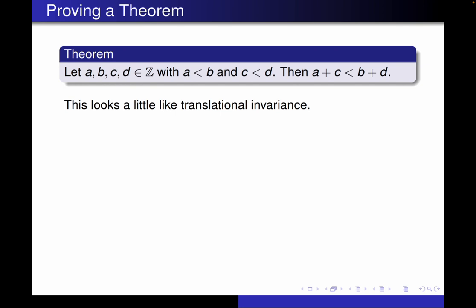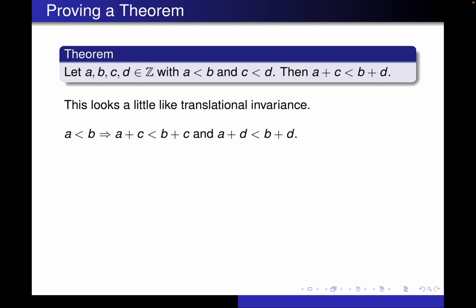Now, this isn't directly stated in the axioms, but we should be able to prove it from them. So this looks like a little bit of translational invariance, so it stands to reason that we might be able to use translational invariance to prove it. So let's see what happens. If I start with A less than B, we can use translation invariance in 2 ways. We can add C to both sides, or we can add D to both sides, right? So that gives us 2 other inequalities that we didn't have before.